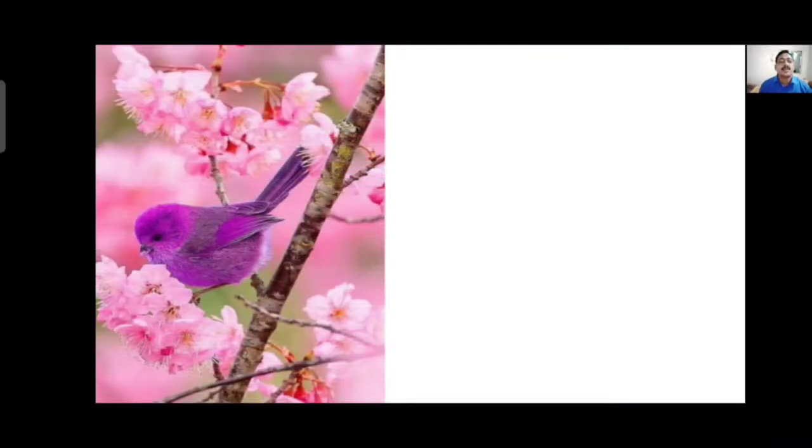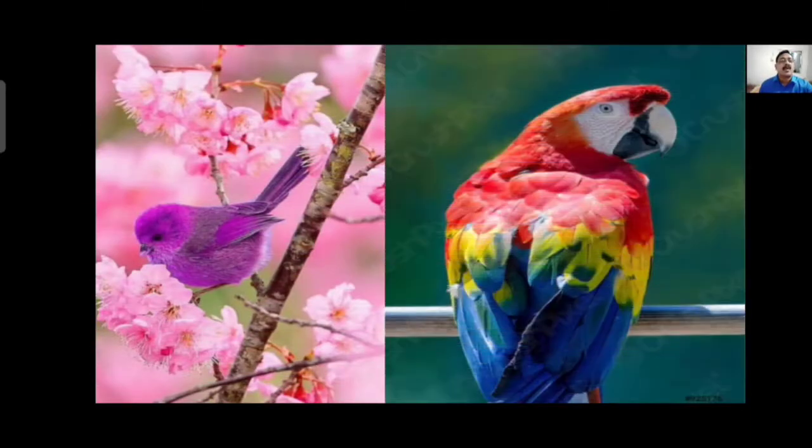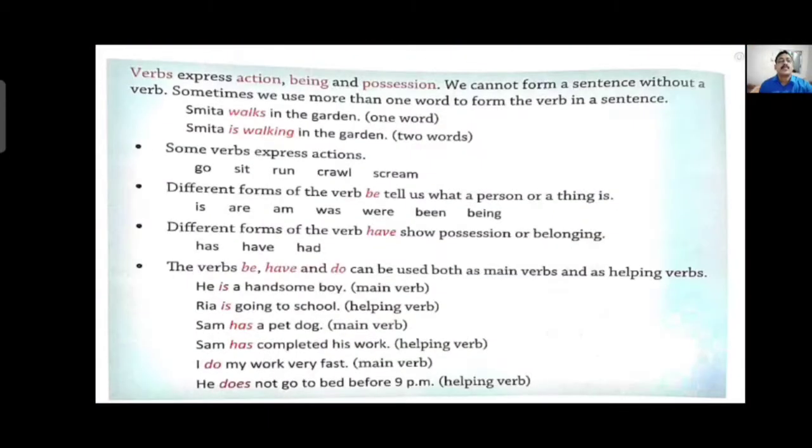As we know, children, any type of action word is called a verb. Any type of word that shows any action or doing something is said to be a verb. So let's see what is there in this lesson. Verbs express action, being and position. We cannot form a sentence without a verb. Sometimes we use more than one word to form the verb in a sentence.